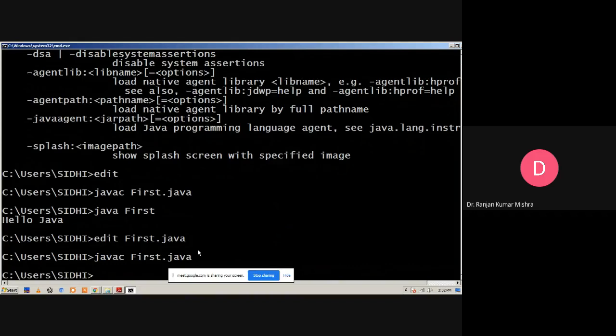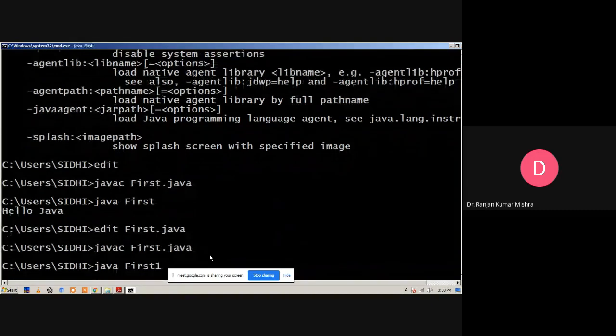First1. So after compilation of first.java, it produces a class file named first1.class. During execution, the interpreter uses the class file. The class file generated by compiling first.java is first1. So to execute the program we write java first1. Now, Hello Java.